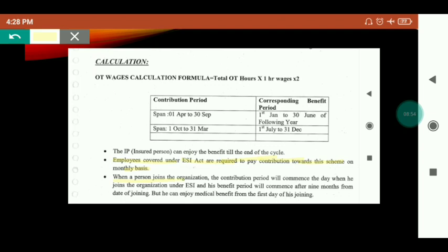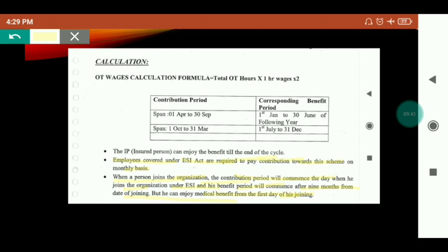Okay. When a person joins the organization, the contribution period will commence from the day he joins the organization, and the benefit period commences after 9 months. Whenever they join a new company, he will contribute from the first day of the month and get the medical benefit from the first day.